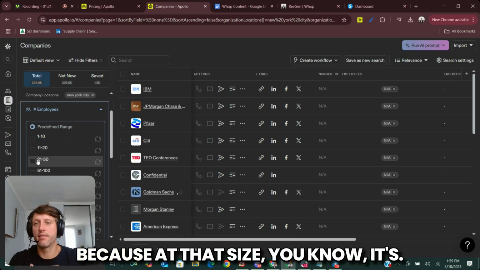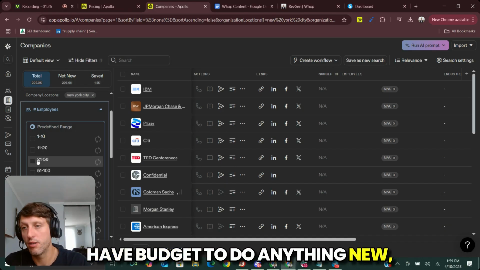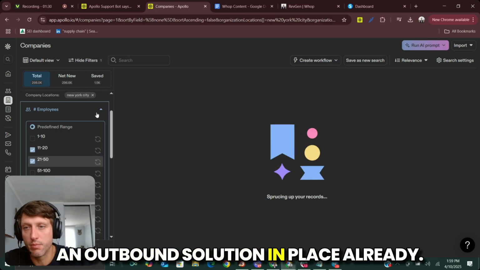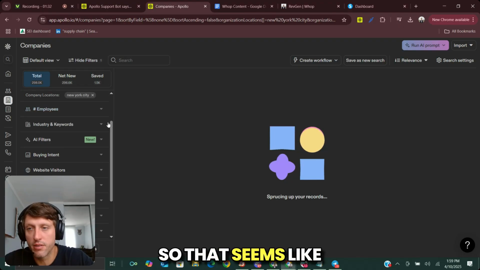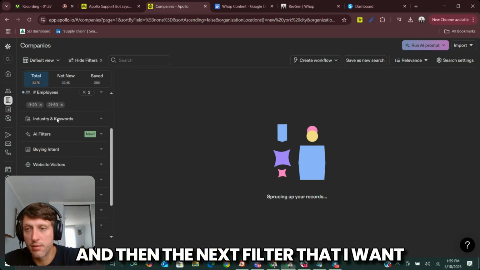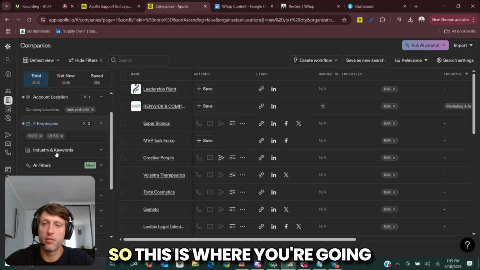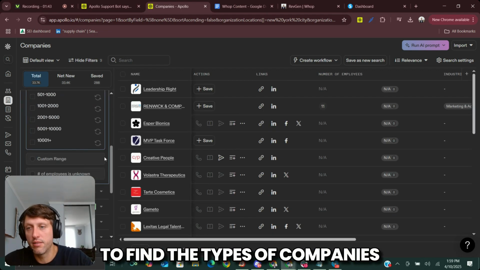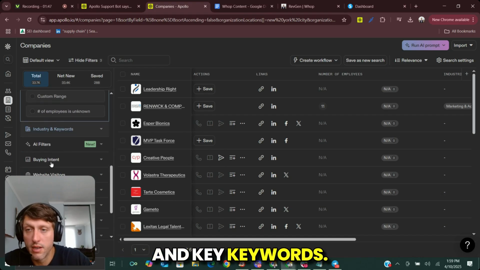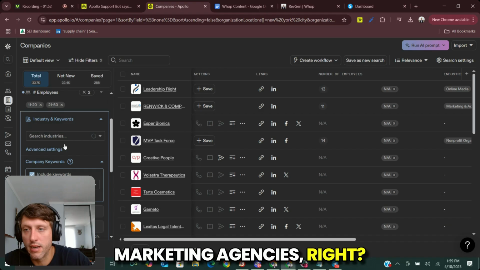Because at that size, it's not too small to where they don't have budget to do anything new, but it's not too big where they'll definitely have an outbound solution in place already. So that seems like a pretty good sweet spot. And then the next filter that I want to do is industry and keywords, right? So this is where you're going to find the types of companies that you want to target. So just click on industry and keywords. Let's go ahead and do marketing agencies, right?